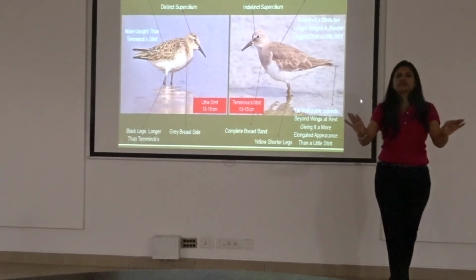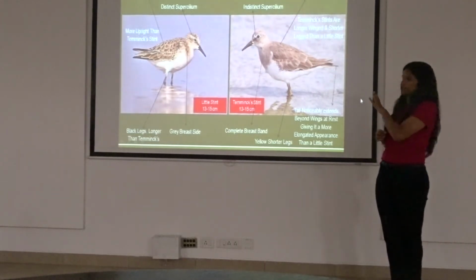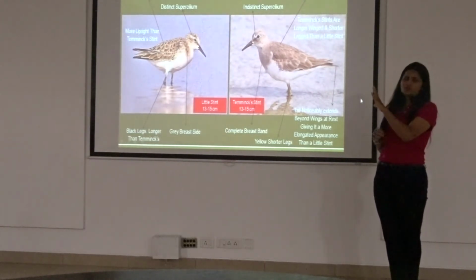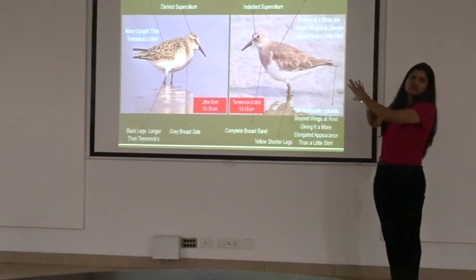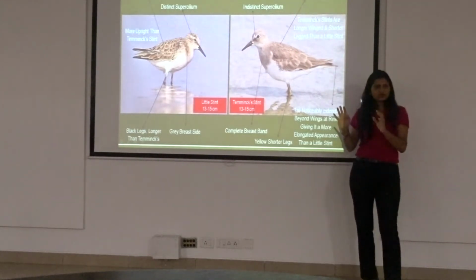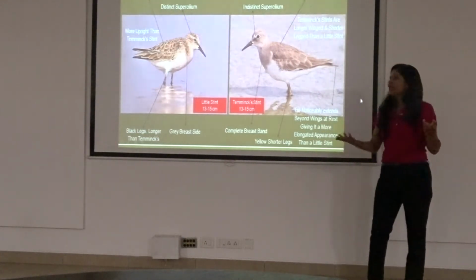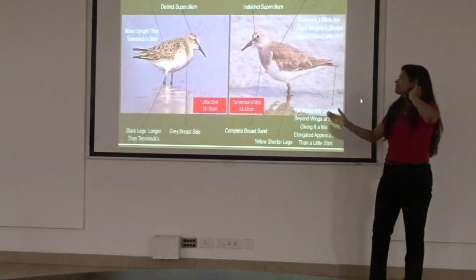Keep all your shots together, because when you have very confusing birds, I am taking care of only 22 birds here which you can confuse with, like two stints which you could see in Hyderabad. So when you see a stint, you know it's either a little or a Temminck. How do you find out? Look at the legs: yellow legs, Temminck stint. Black legs, it's a little stint. So that is what you do.